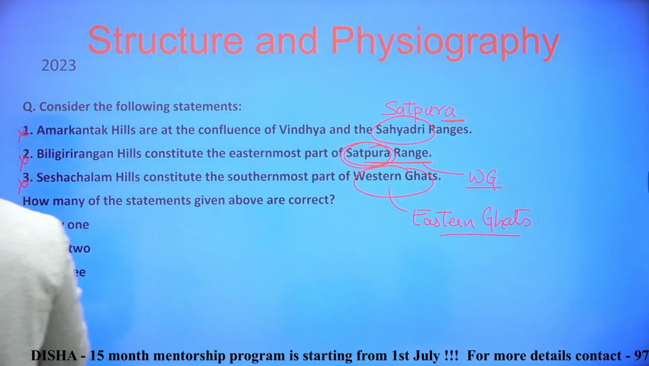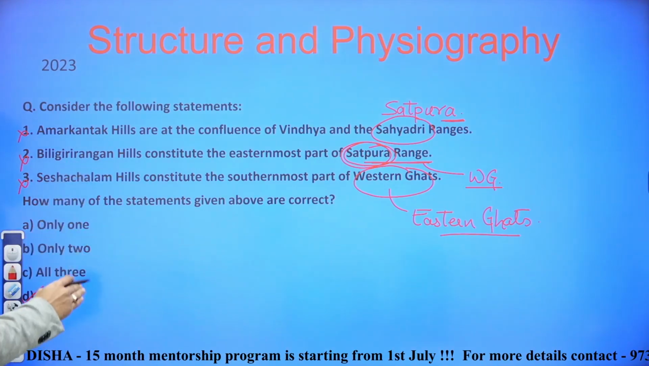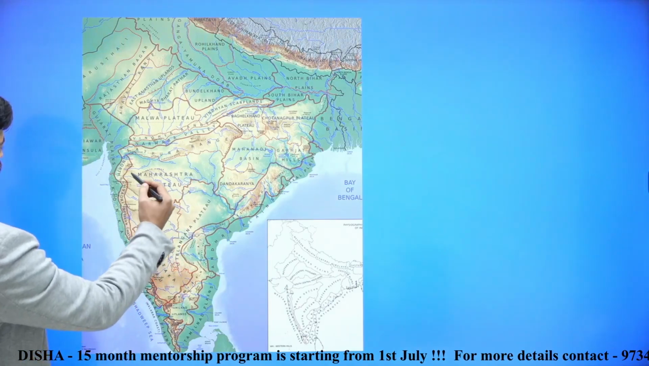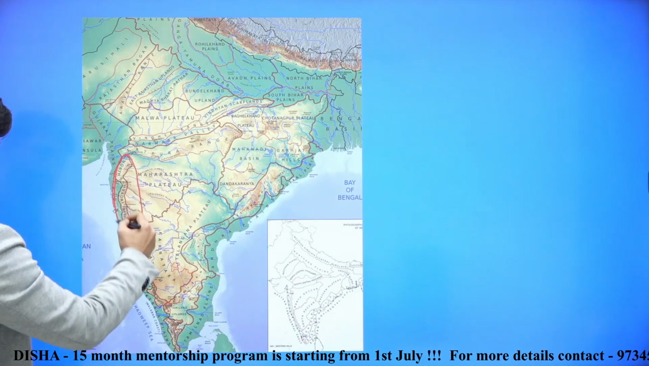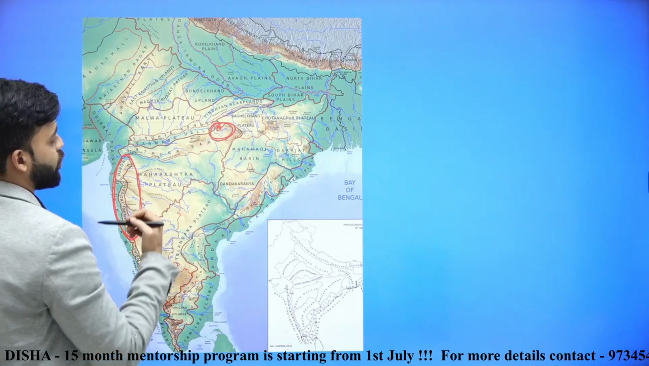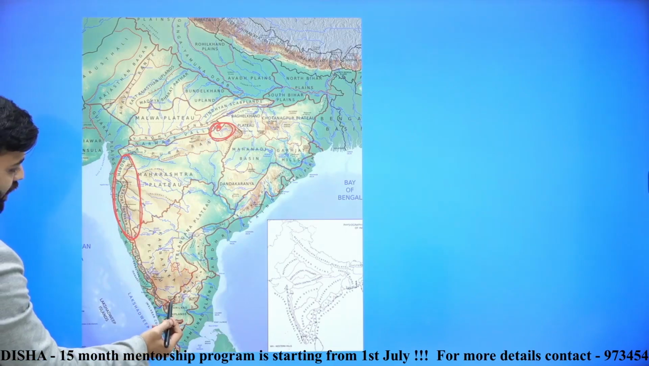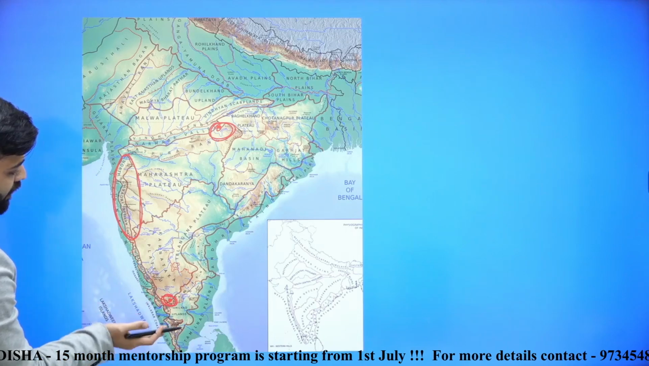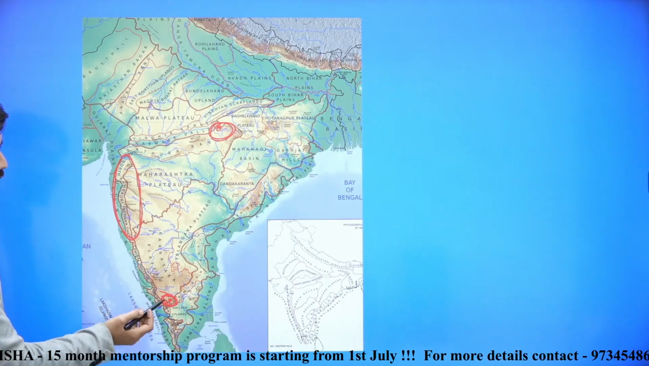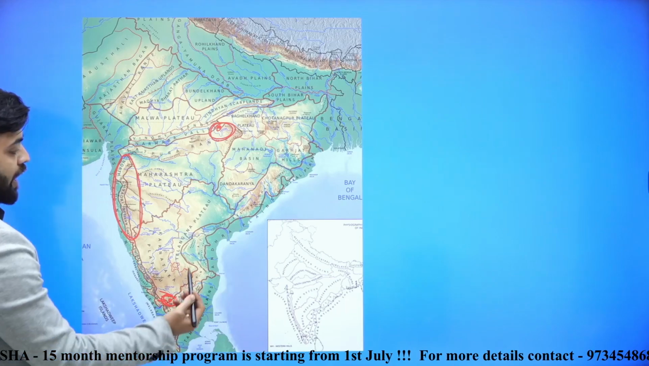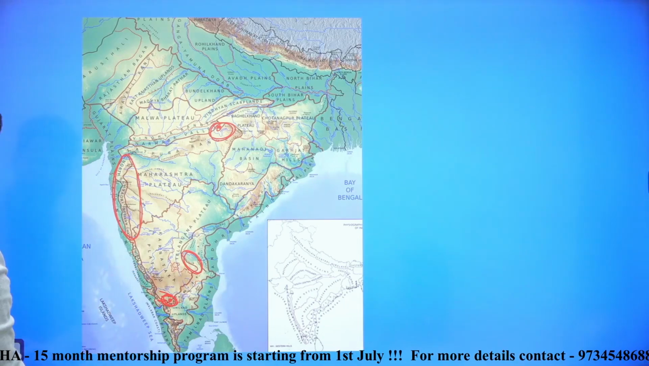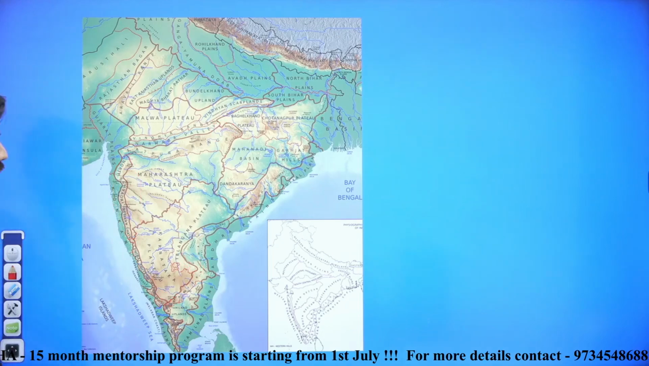Now let's see the map again. Here D is the correct answer because none of the statements are correct. This is basically the Sahyadri range, whereas Amarkantak is in the confluence of Vindhyas and Satpuras. Biligiri Ranganatha is at the confluence of Western Ghats and Eastern Ghats, and hence it is basically part of both, but majorly of Western Ghats. And Seshachalam Hills is part of Eastern Ghats and not Western Ghats. So that's why all the statements are incorrect.